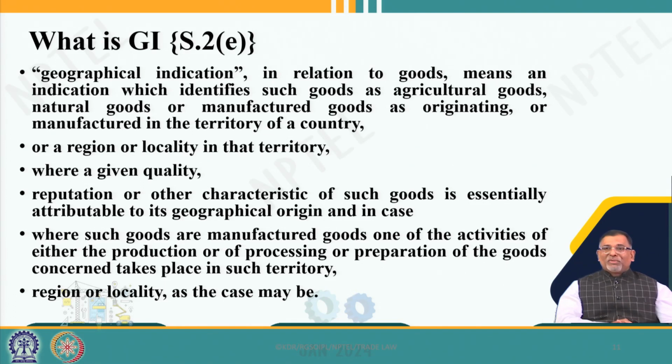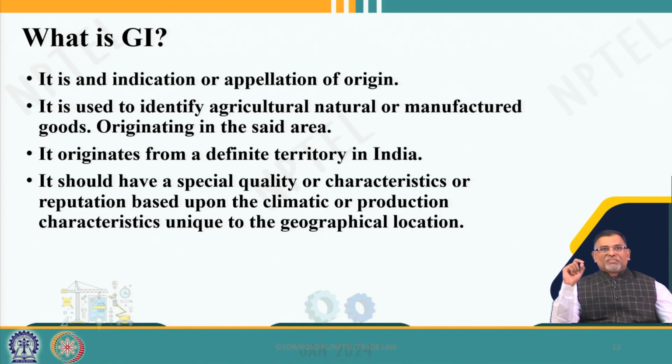They originate in a particular territory or a region or locality in that territory, and most importantly the prerequisite is a given quality, reputation, characteristics, and essentially this reputation and quality must be attributable to that geographical origin. Then only it can be considered as a geographical indication. It must be related to or connected with that geographical origin.